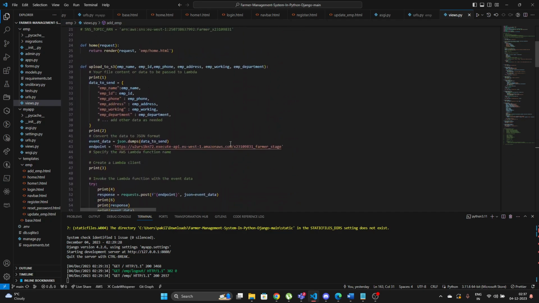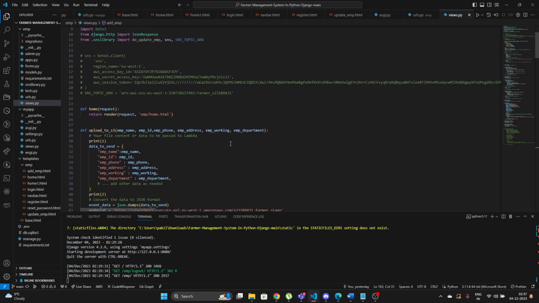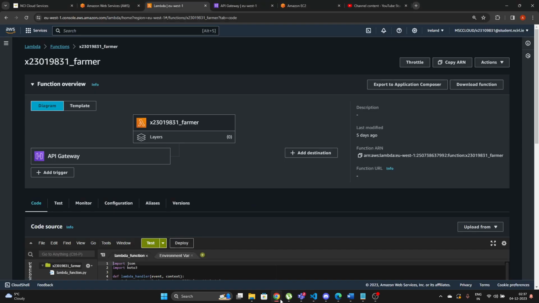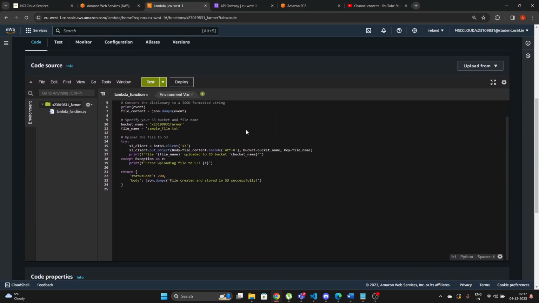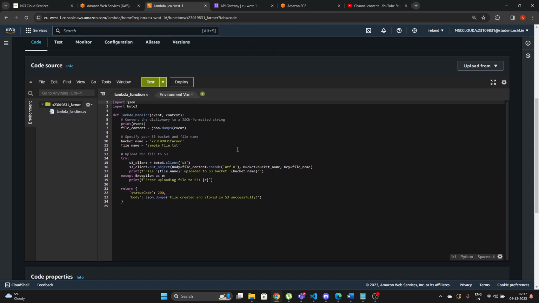The second part I've used is the Lambda function. For the Lambda function, I've implemented Lambda for serverless communication, where the Lambda function has been called in the form of a handler along with the S3 buckets.